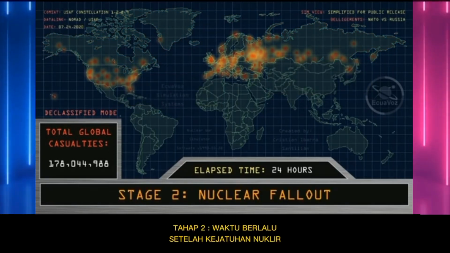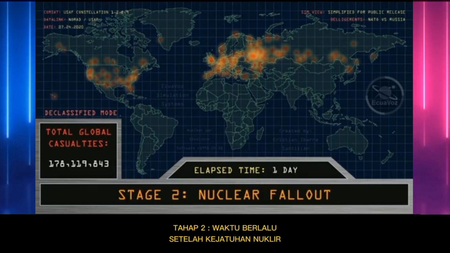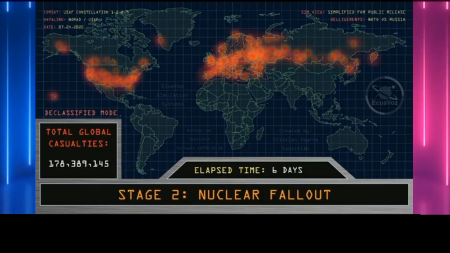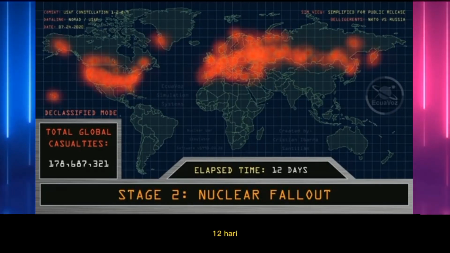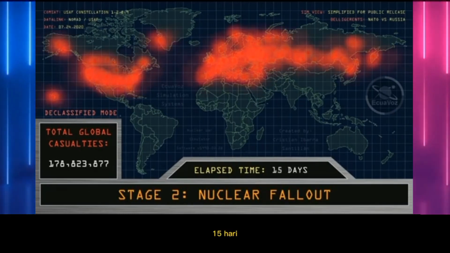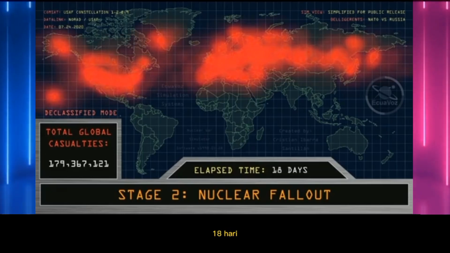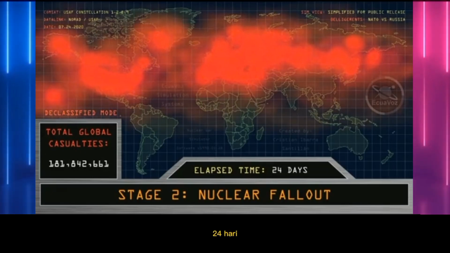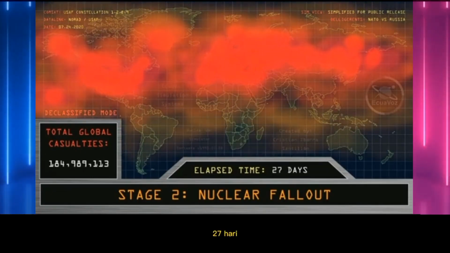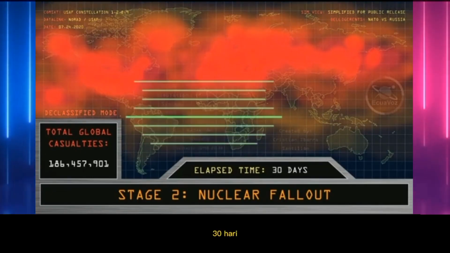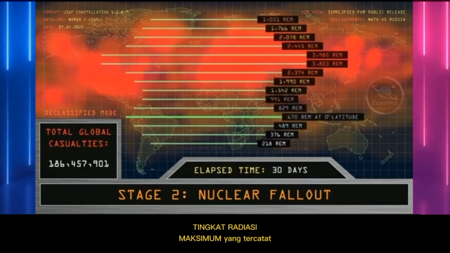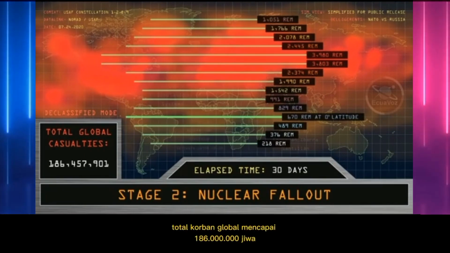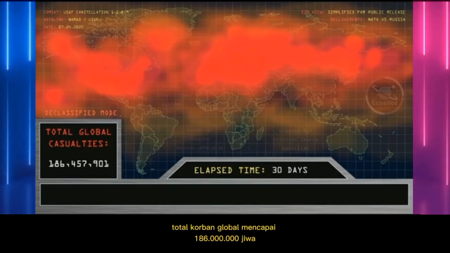Stage 2. Nuclear fallout. Elapsed time: 3 days, 6 days, 9 days, 12 days, 15 days, 18 days, 21 days, 24 days, 27 days, 30 days. Maximum radiation levels recorded, shown by degrees of latitude, in rem units. Total global casualties at 186 million people.